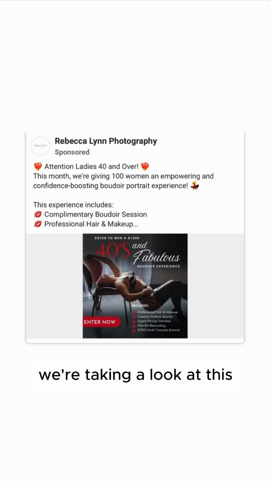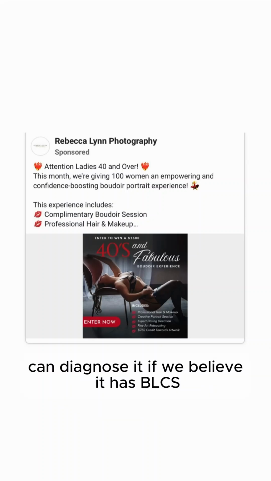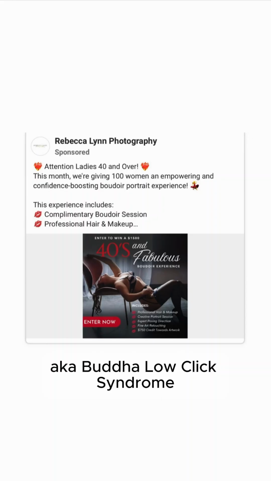All right, y'all, we're taking a look at this Boudoir Facebook ad. Can diagnose it, see if we believe it has BLCS, aka Boudoir low click syndrome.